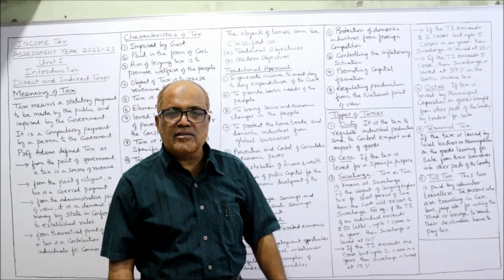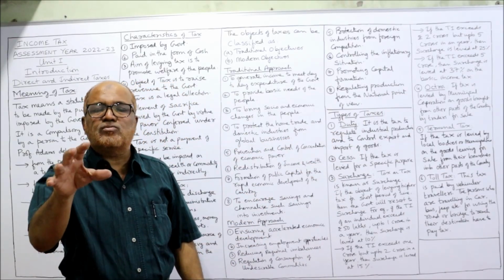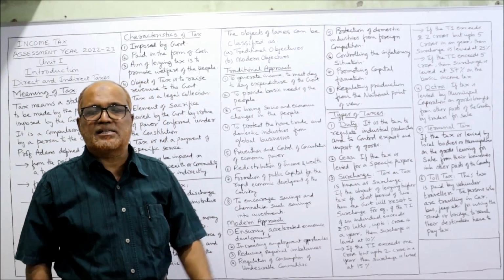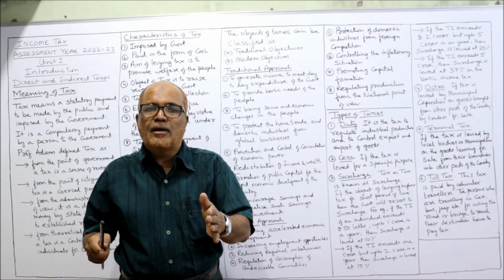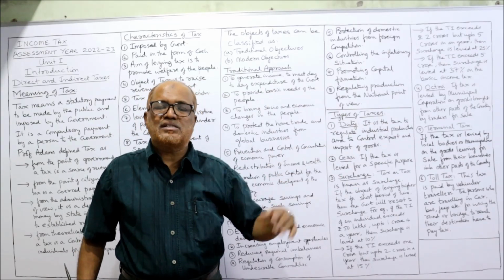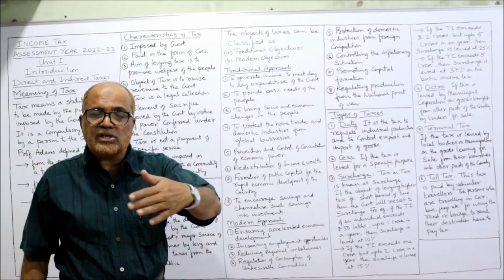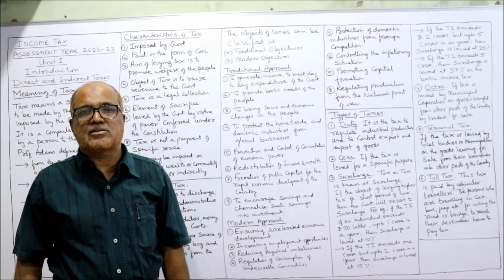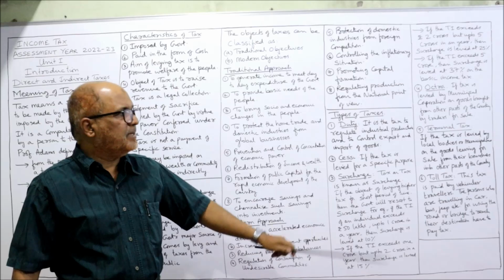Next, terminal tax. It is opposite of octroi tax. Terminal tax means the tax which is levied when goods are leaving the state to be sold in another state. Example, when the goods are produced in state A but being transported to state B, state A will apply terminal tax because goods are moving from state A, and state B will apply octroi duty because the goods are entering into state B.